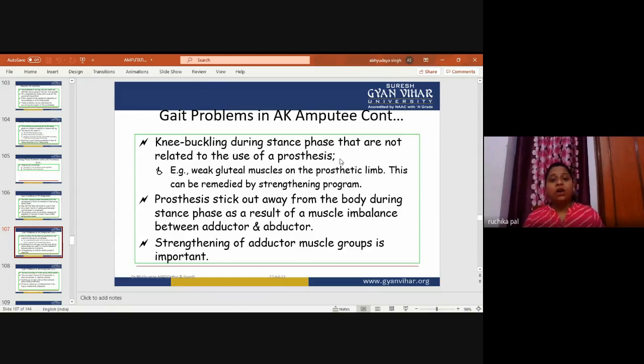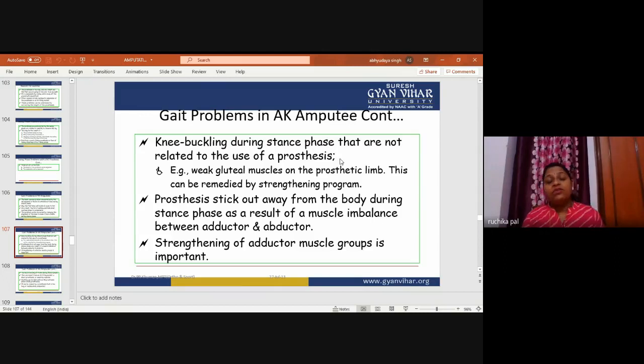The prosthesis sticks out away from the body during stance phase as a result of muscle imbalance between the adductors and abductors.